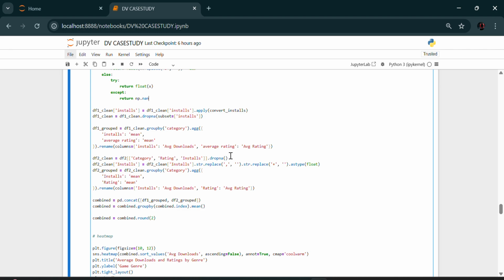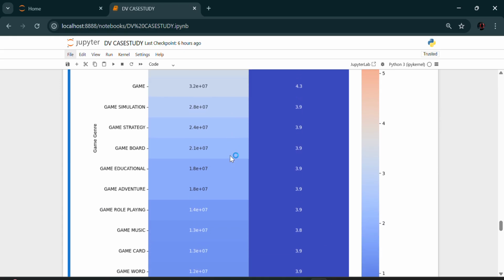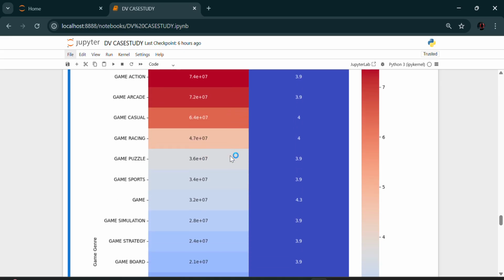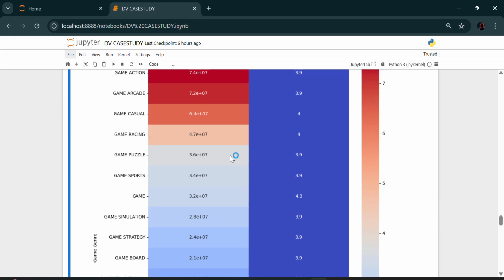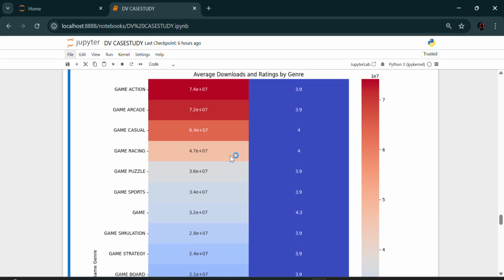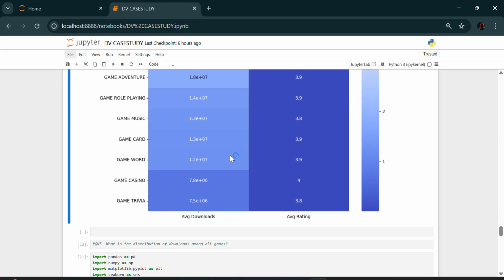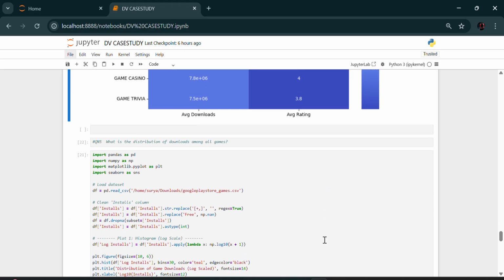Why was the heat map used? Heat maps are great for pattern recognition, and they help compare multiple metrics across categories at once. On the x-axis, it shows the metric and dataset, while the y-axis shows the game genres. Coming to color intensity, higher values appear darker or brighter based on the color map.